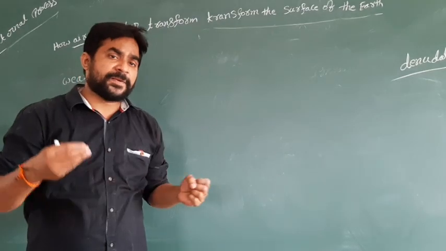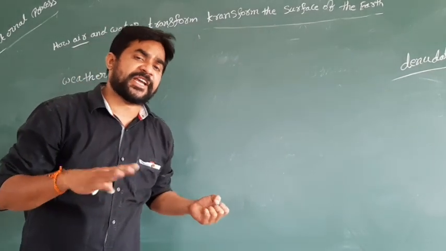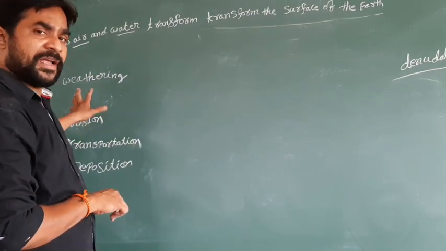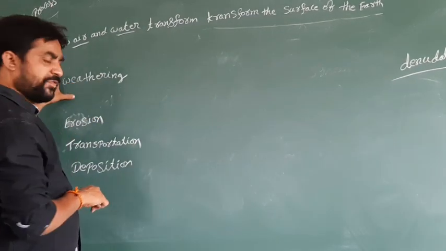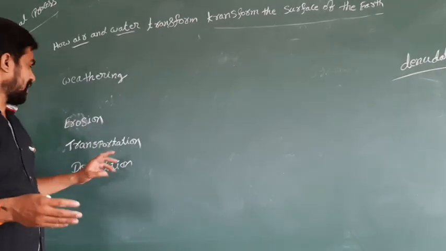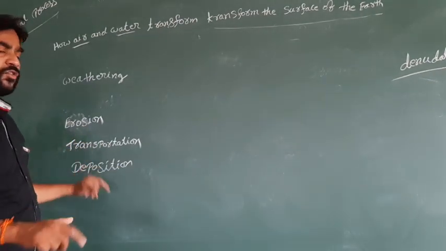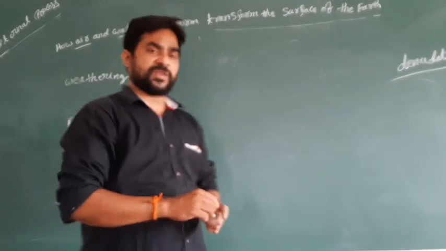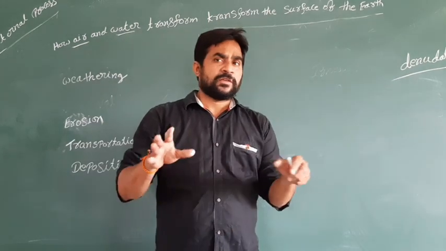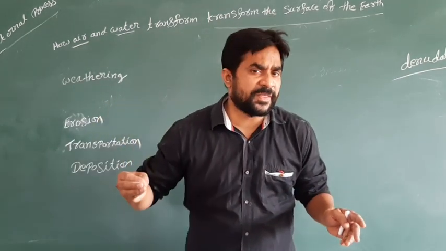This process is called the denudation process. In this process, we have four stages. The first stage is called weathering, second stage erosion, third transportation, fourth deposition. What is the first stage? Weathering. So, what is weather?